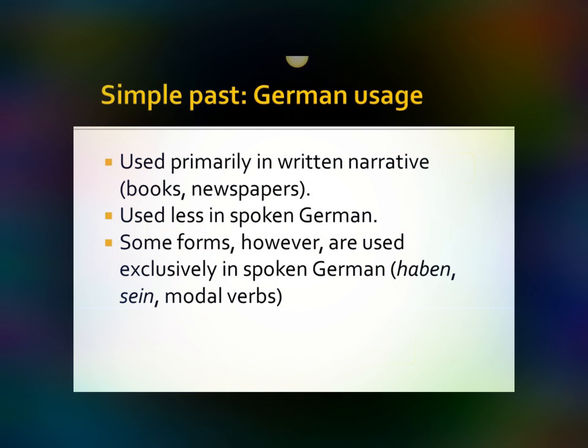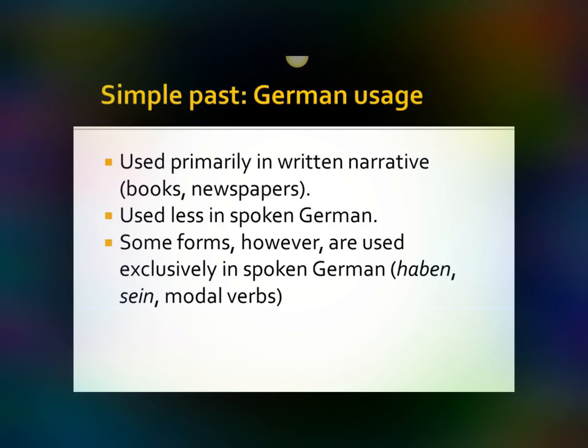So German uses the simple past primarily in written narratives. So books, newspapers, magazine articles, German fairy tales use the simple past exclusively. It's used, however, less in spoken German. Some verbs just sound odd.